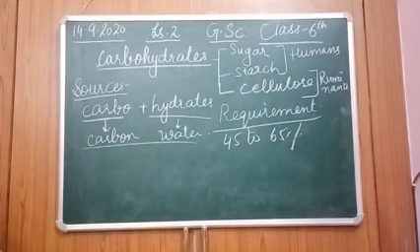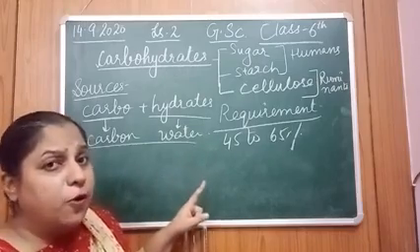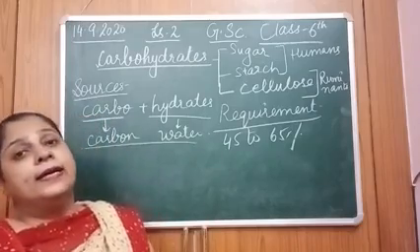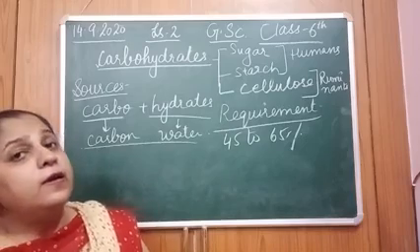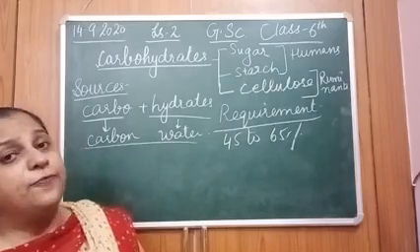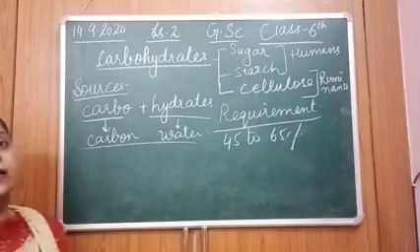So in which cases is the requirement of carbohydrates more? Number 1, in case of a sports person. Number 2, in case of a laborer who is doing more physical work. Number 3, pregnant woman. And number 4, nursing mothers, right?